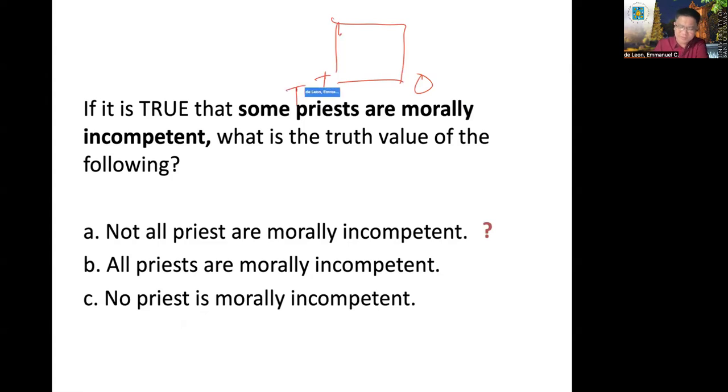Kasi true daw ito eh. Remember, if the given is particular and is true, there's only one. Isa lang ang merong truth value niya, di ba? False. Yung kanyang E. Okay? Doubtful. Okay? All priests are morally incompetent, which is an A proposition. It should be doubtful. And then no priest is morally incompetent must be false. Can you follow? Okay?